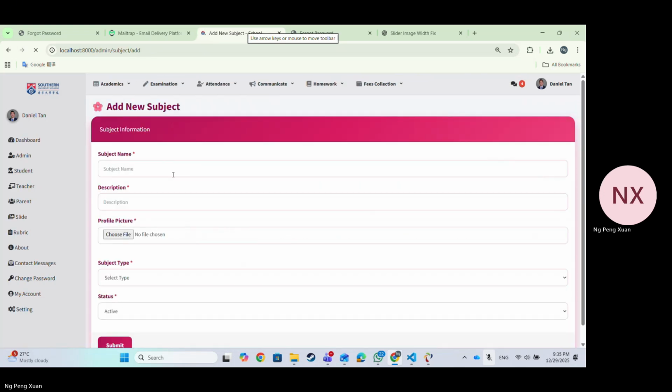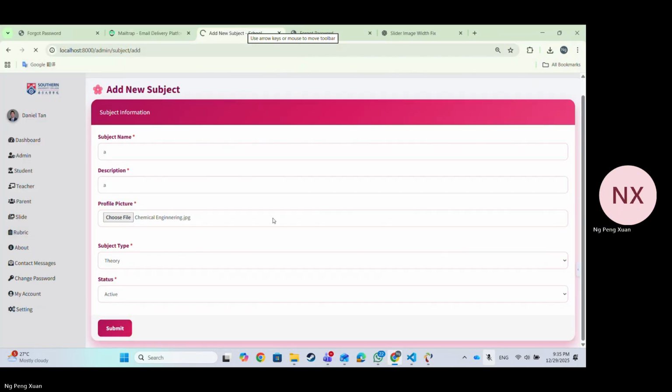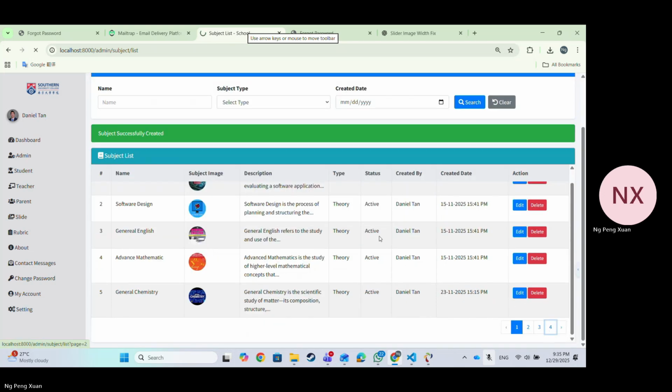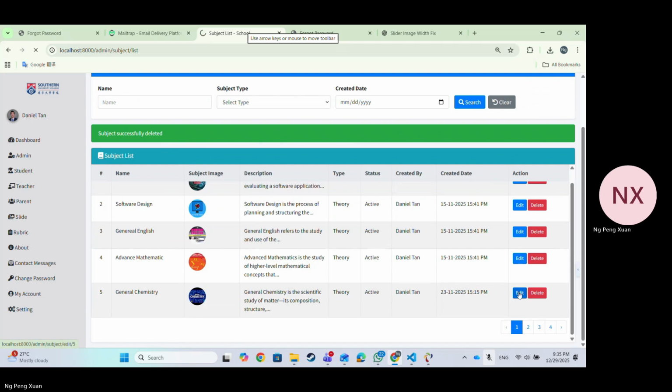Here is the subject list. We can add the new subject, make the subject type to be practical or theory. We also can edit the subject and delete the subject.